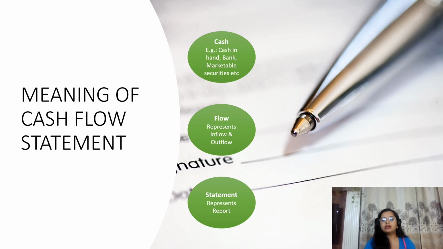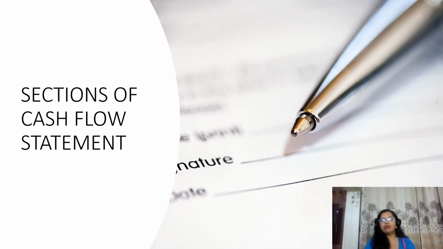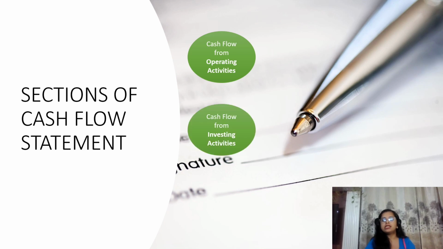Sections of cash flow statement: cash flow is segregated in three parts. First is cash flow from operating activities, second is cash flow from investing activity, and third is cash flow from financing activity.